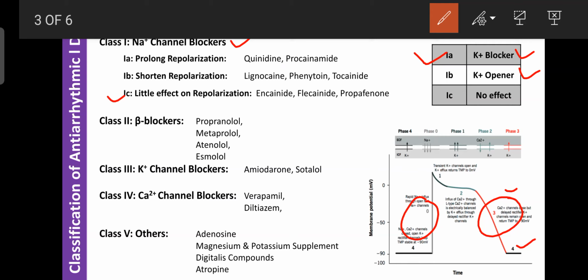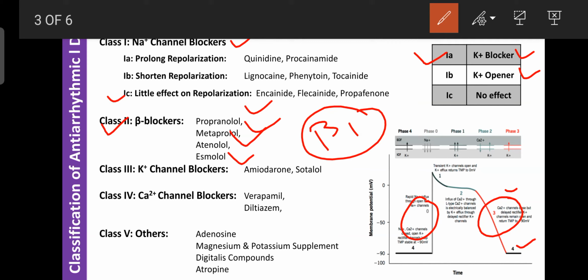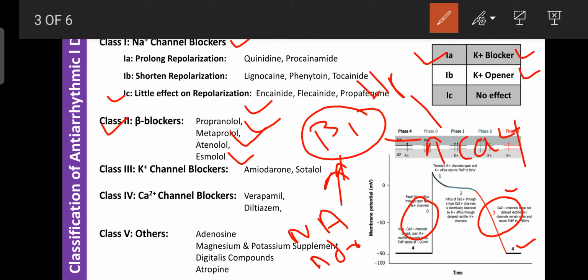Next, class 2 are known as the beta blockers. Examples are propranolol, metoprolol, atenolol and esmolol. These drugs mainly block beta 1 receptors, because beta 1 is present on the heart. During activation of the ANS, it releases noradrenaline and adrenaline. Both of these act on the beta 1 receptors on the heart and enhance the accumulation of calcium, so the heart rate is increased.